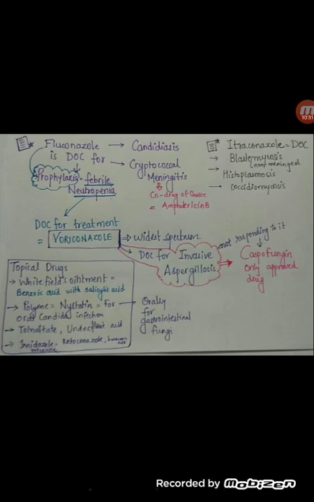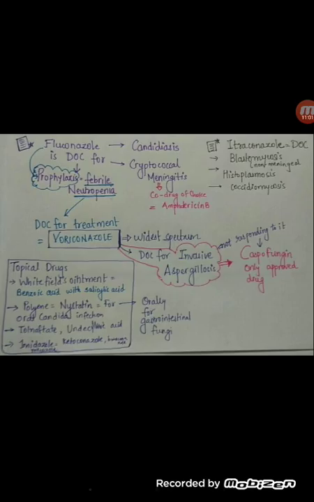right? Fluconazole is for prophylaxis, and what about the treatment of febrile neutropenia? The drug of choice for the treatment of febrile neutropenia is voriconazole. Clear about it? Now we have itraconazole. Itraconazole is a drug of choice for blastomycosis, histoplasmosis, coccidioidomycosis and paracoccidioidomycosis.